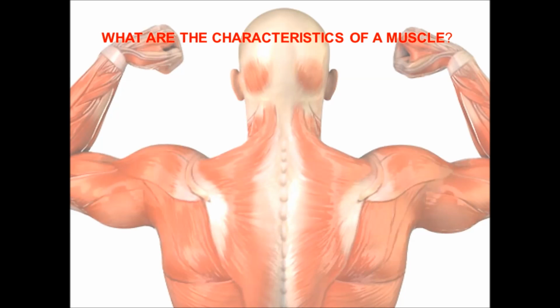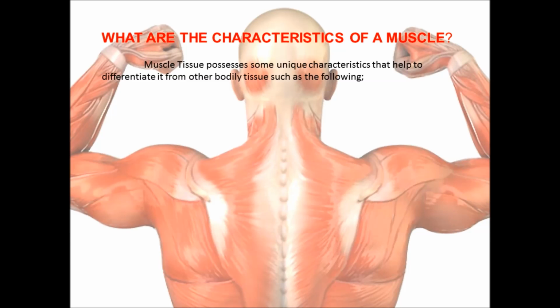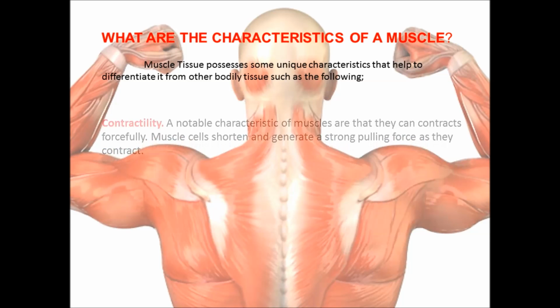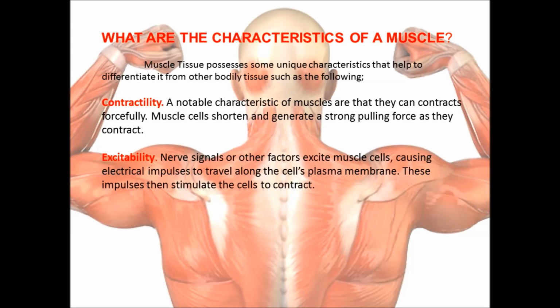What are the characteristics of a muscle? Muscle tissue possesses some unique characteristics that help to differentiate it from other bodily tissue, such as the following. Contractility. A notable characteristic of muscles is that they can contract forcefully. Muscle cells shorten and generate a strong pulling force as they contract. Excitability. Nerve signals or other factors excite muscle cells, causing electrical impulses to travel along the cell's plasma membrane. These impulses then stimulate the cells to contract.